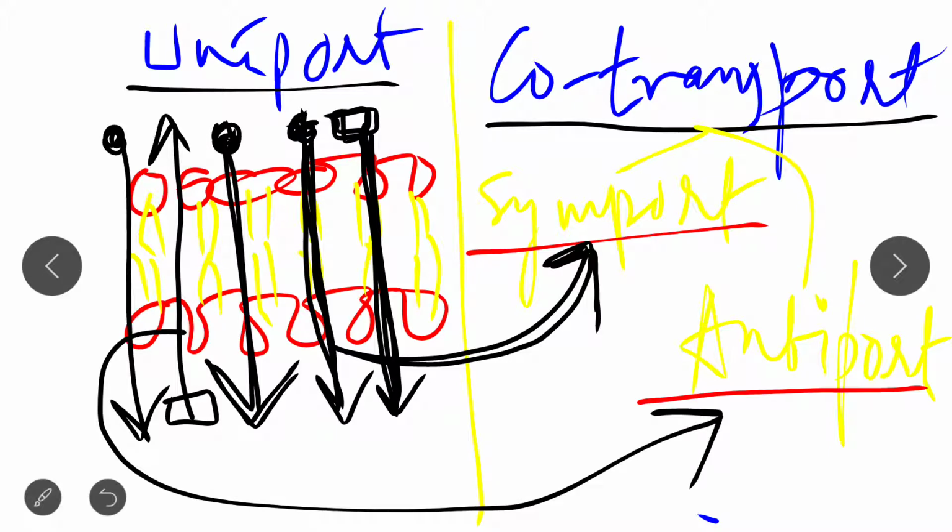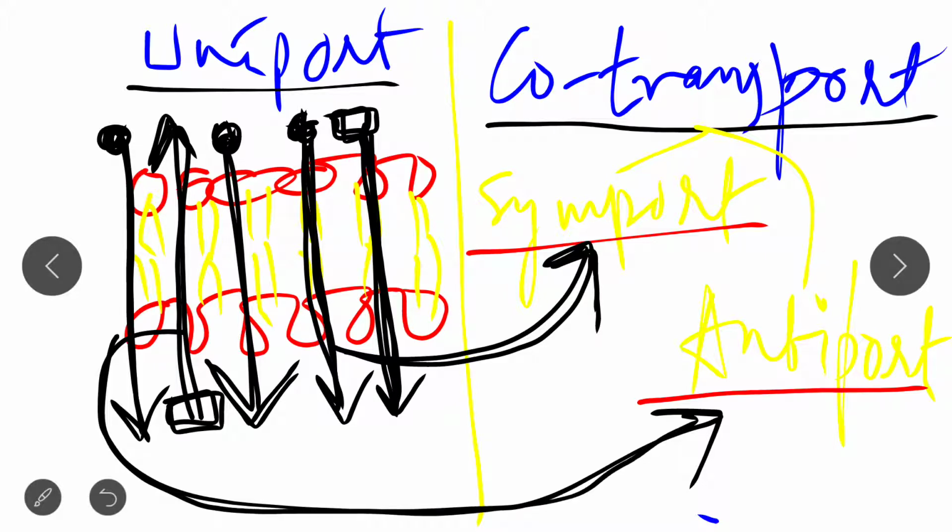So in case of antiport, both molecules are transported, but one molecule is transported in one direction, from exoplasmic to cytosol, from outer to inner, and one molecule is transported from inner to outer, like this. So both molecules are transported in two different directions. This is the case of antiport.